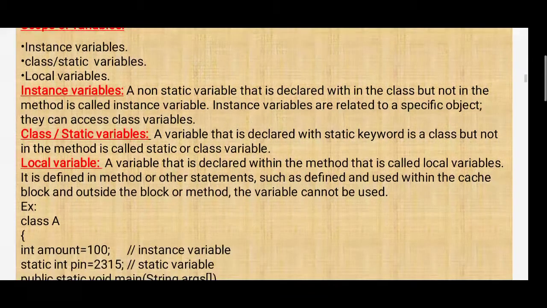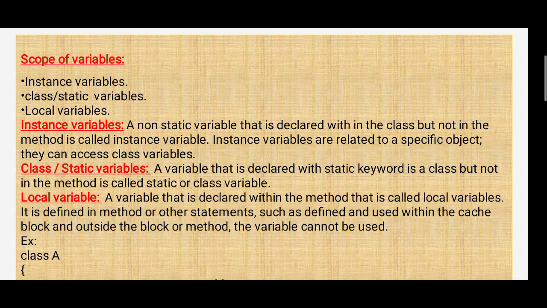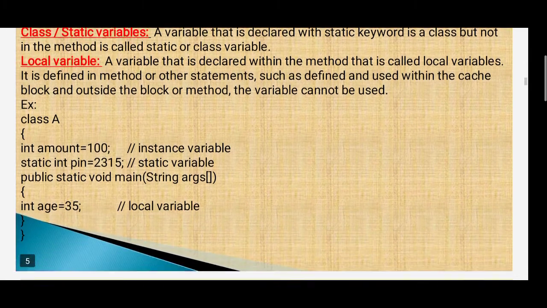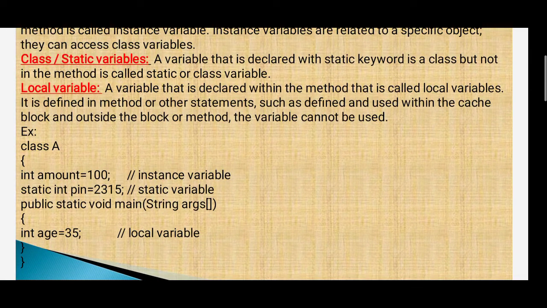Here, class A: int amount is equal to 100 is an instance variable.